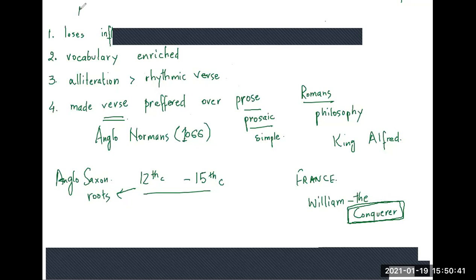This was about language, and now we are dealing with literature. What happens to the literature in this time? In the literature of this time, what you mostly find figuring in all these texts is one thing, which is called Arthurian legends. They are very important to these texts. What are these Arthurian legends?